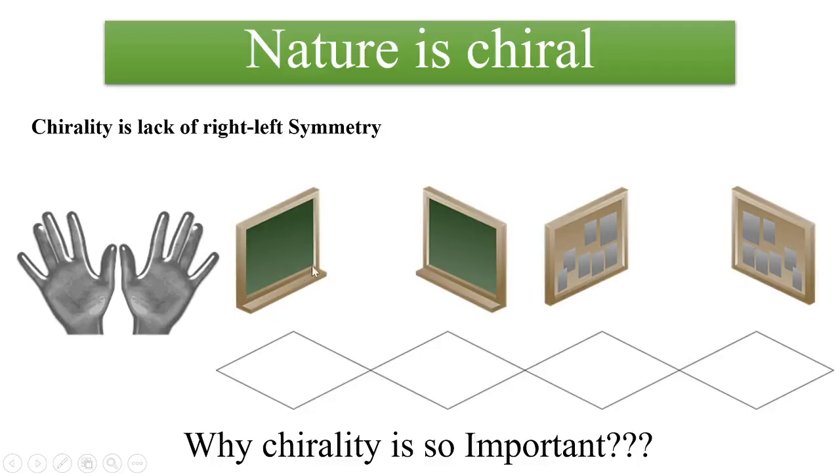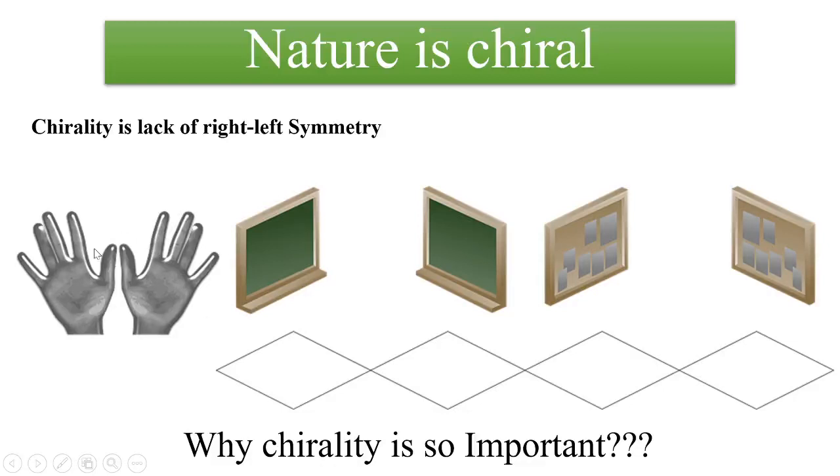Now, look at this blackboard; nothing is written on it right now. I keep it in front of a mirror and I get its mirror image. When there is nothing written, you can see these two images are exactly identical. If I keep this blackboard on top of the previous one, the two images will perfectly fit. We call that superimposable. But if the blackboard has something written on it, look at its mirror image. If I keep this mirror image on top of the previous one, they won't match.